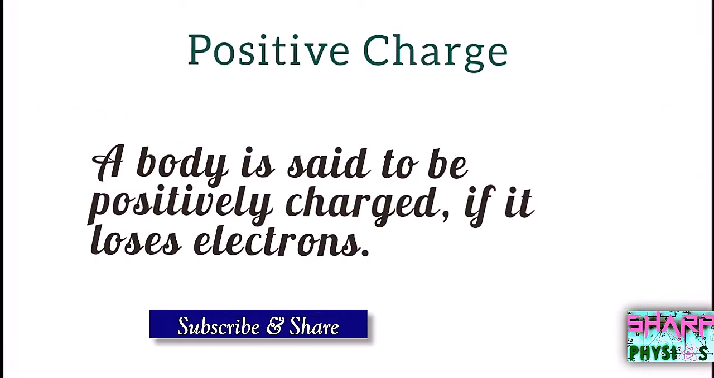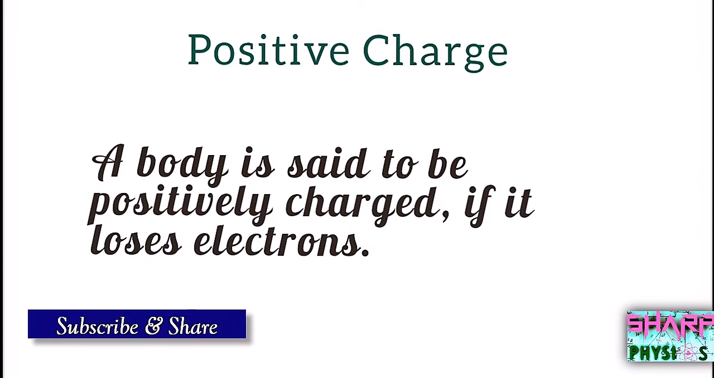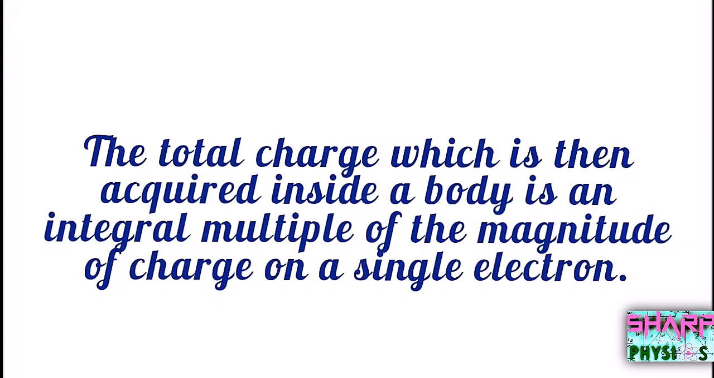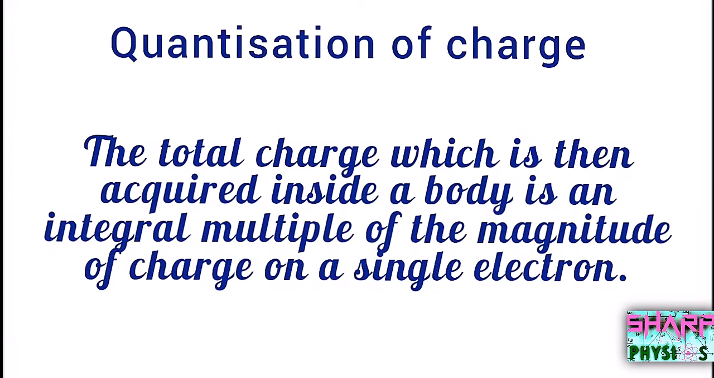A body is said to be positively charged if it loses electrons. For example, when a glass rod is rubbed with a silk cloth, positive charge is acquired. The total charge which is then acquired inside a body is an integral multiple of the magnitude of charge on a single electron. This principle is called quantization of charge.